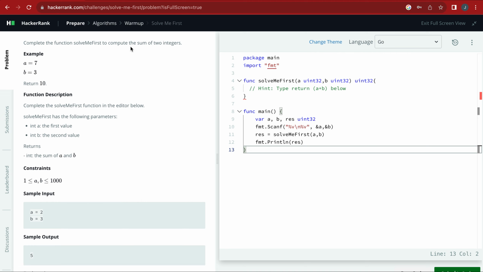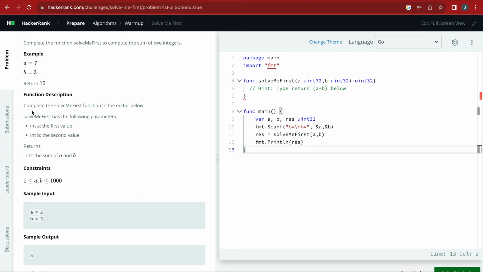Obviously, you read the question. Like I said, algorithms are just there to help your thinking, to help you know how to solve issues or problems that you might encounter while building applications. For example, they said complete the function solveMeFirst to compute the sum of two integers. This should be easy. You're just adding two integers. They've given you an example: a equals 7, b equals 3, supposed to just return 10.